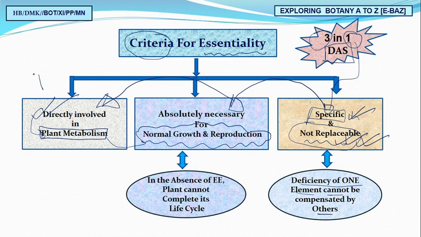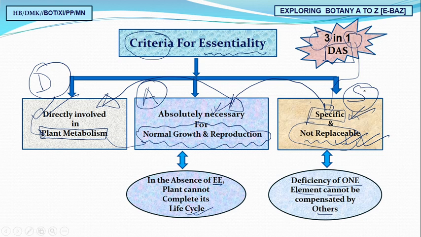D stands for directly involved in plant metabolism. A stands for absolutely necessary for plant growth and reproduction, meaning in the absence of essential elements, the plant cannot complete its life cycle. That's why it is absolutely essential. And finally, S: it is specific and not replaceable.